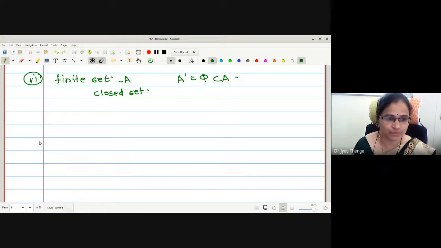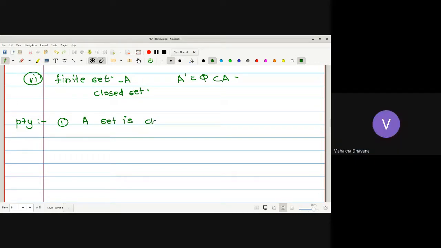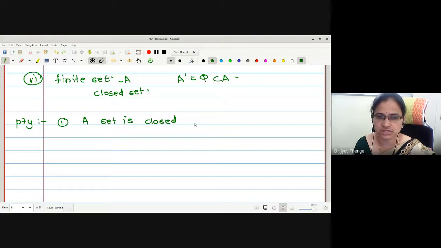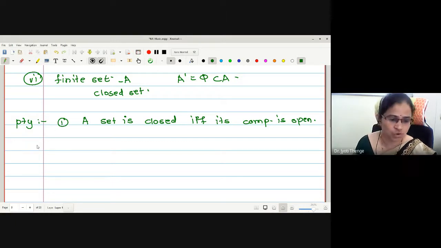Now let me write some important properties. What about the complement of a closed set? It is open. Therefore, a set is closed if and only if its complement is open. What about arbitrary union and arbitrary intersection of closed sets?